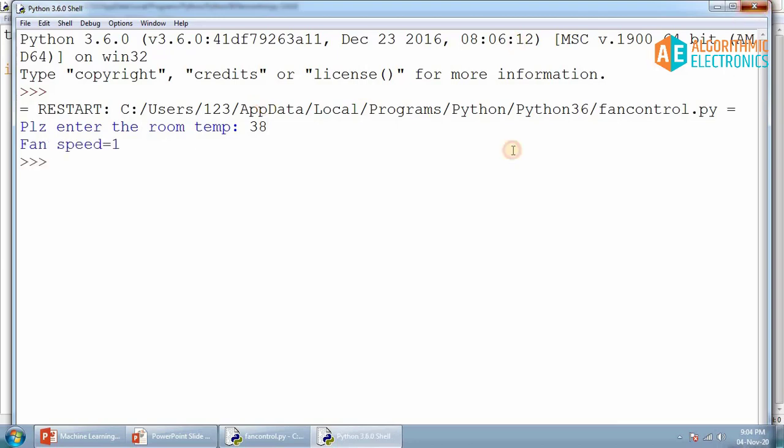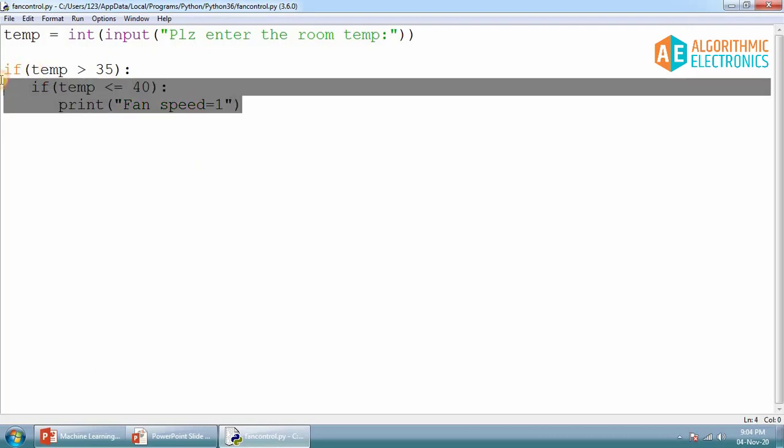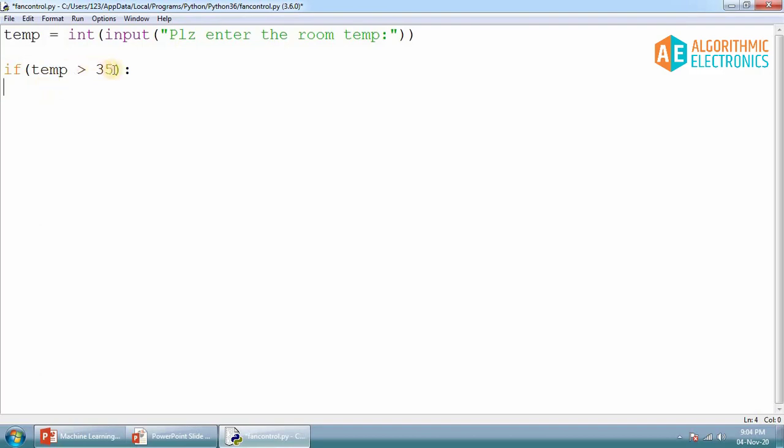So this is what we are expecting, and if I run this and put temperature 38, the fan speed is equal to 1. But if I run this and put temperature equal to 30, nothing is happening. Now this is a very complicated approach of using nested if else statements, so I do not recommend this as a beginner. What you can do is simply write this using a simple if statement and a logical operator. I'll prefer this logical operator.